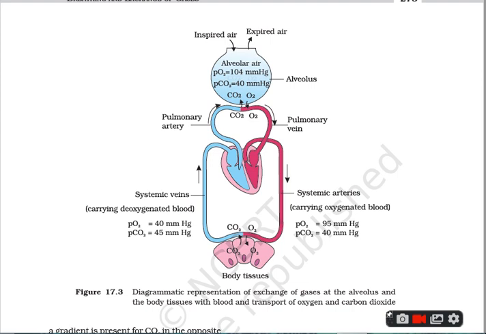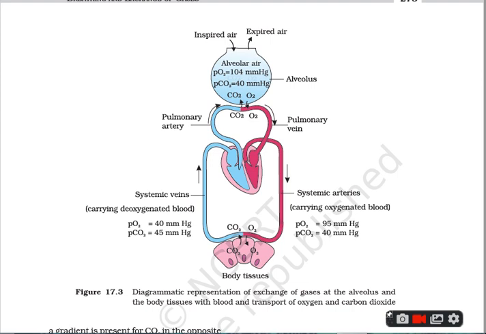On this side you see the blue color. You can see in the tissues now the PCO2 is 45 mmHg and PO2 is 40 mmHg, and these are the veins, that is the inferior vena cava carrying the deoxygenated blood from the lower parts of the body, and the superior vena cava coming from the upper parts of your body to the right atrium.